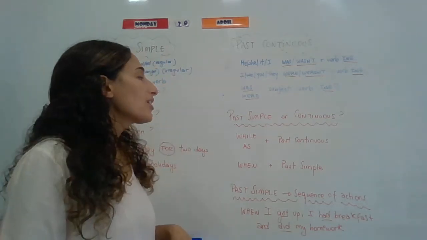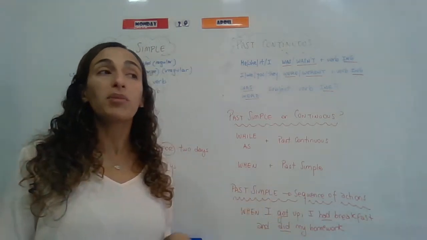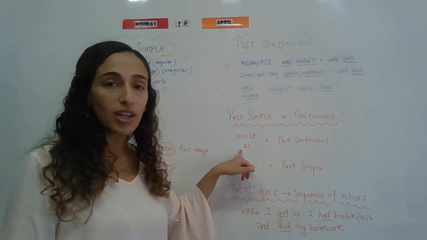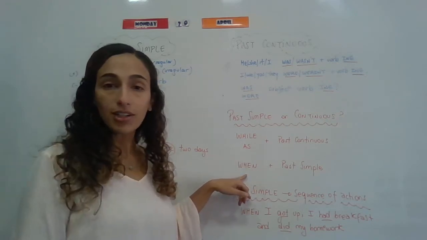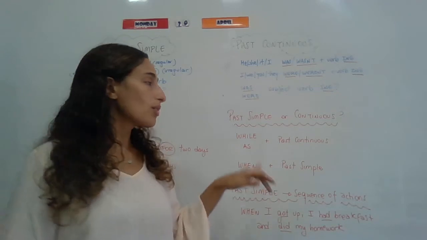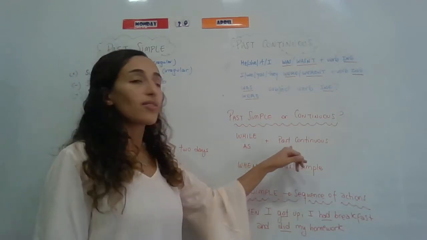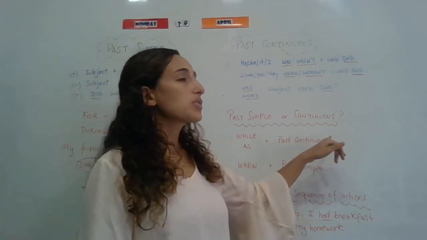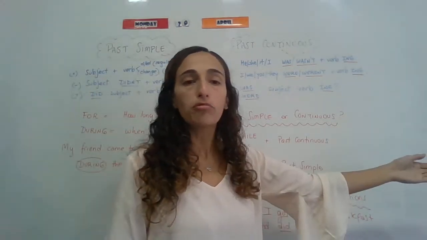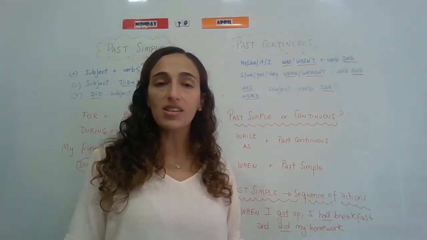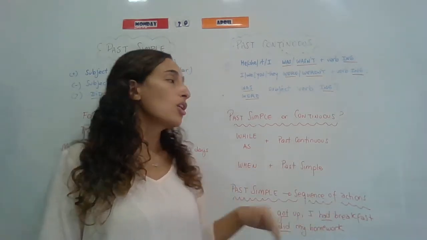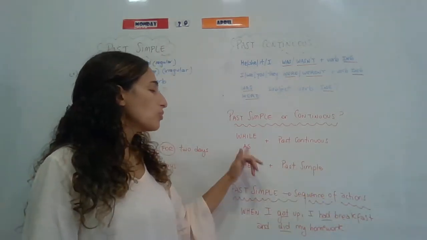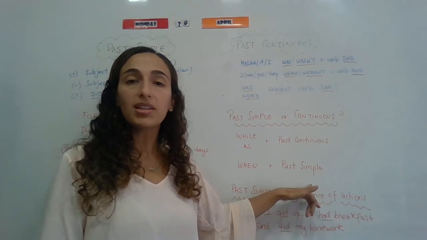We can use past simple and past continuous together with these expressions: while or as, which are synonyms, mientras, and when, right? So in one sentence you can find one of these expressions, but two of the tenses. For example, while I was correcting homework, my phone rang. So in the two parts of the sentence, you will have one past continuous and one past simple. If we have the expression when, we use past simple immediately after.